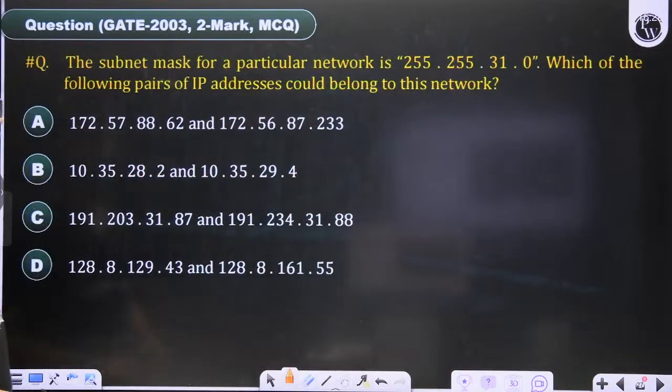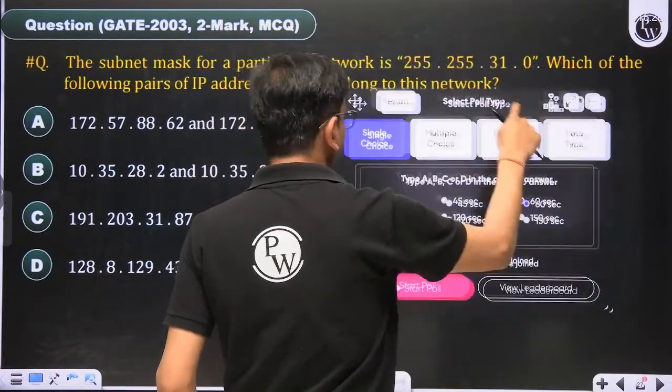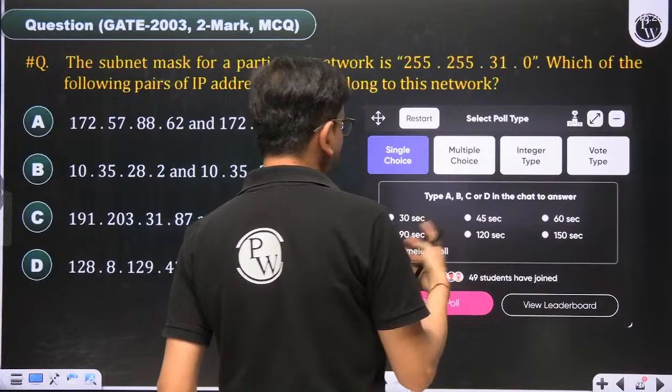This one is also a very good question. 2003, IIT Chennai. MCQ. I am giving 90 seconds to solve this question.